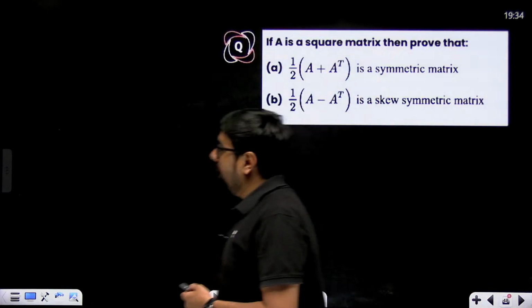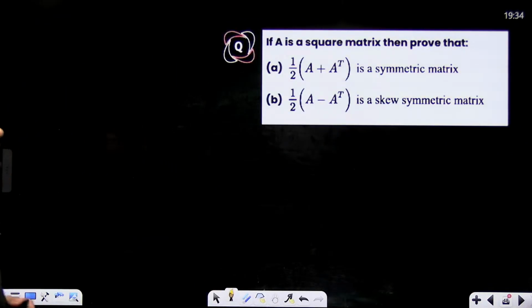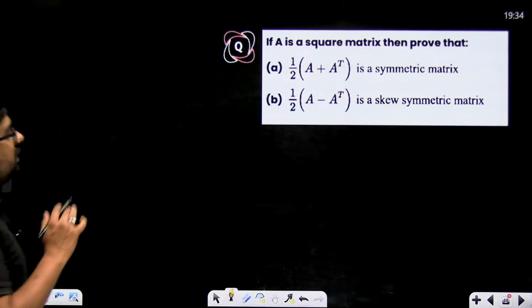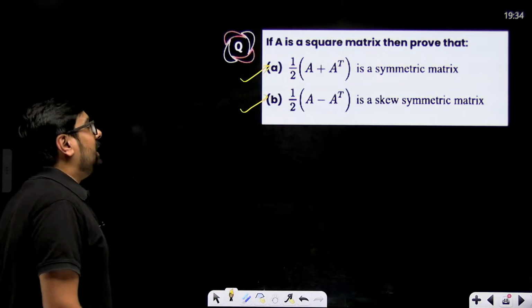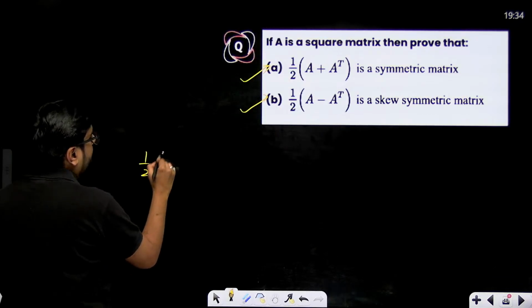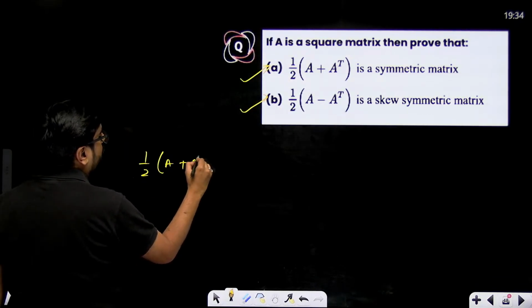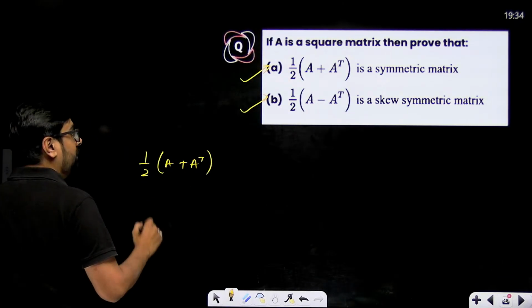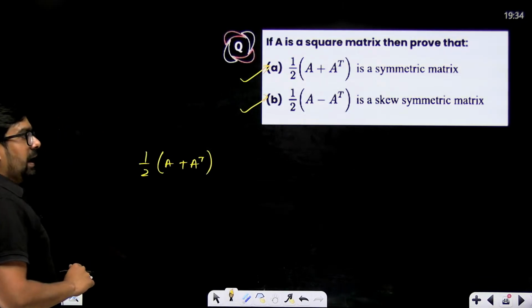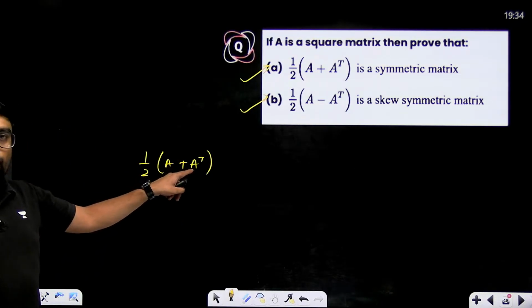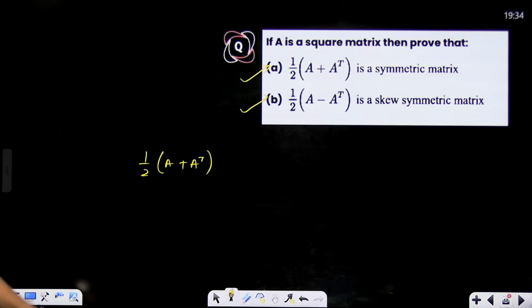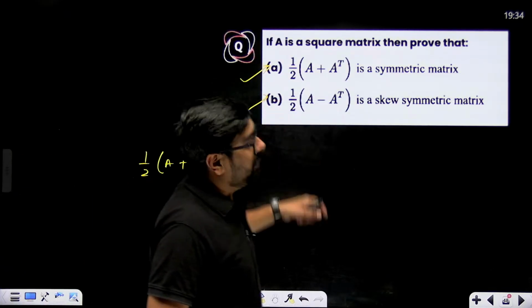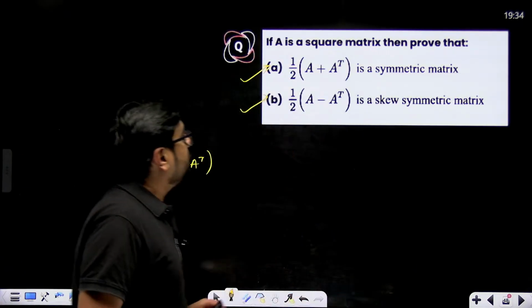Now, very good questions can be made based on symmetric and skew-symmetric matrix. For that, first try to learn these two. Half of A plus A transpose will always be a symmetric matrix. A matrix added to its transpose and divided by 2 will always be a symmetric matrix, and A minus A transpose will be a skew-symmetric matrix.